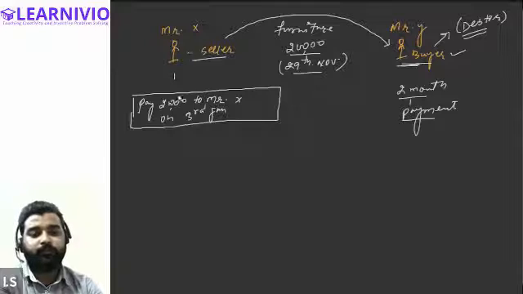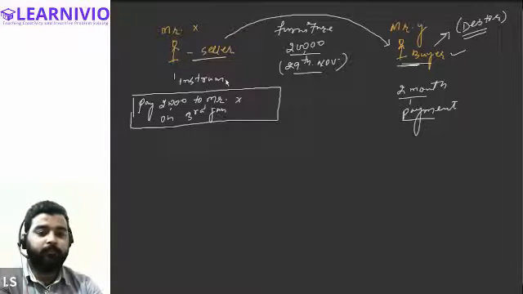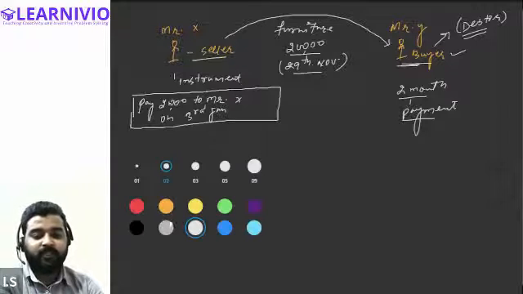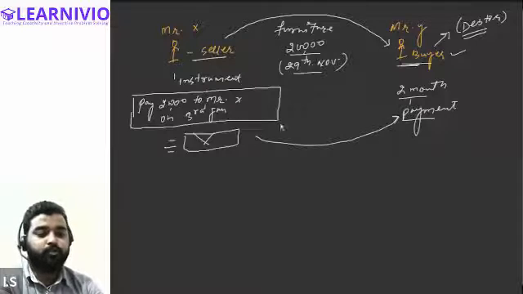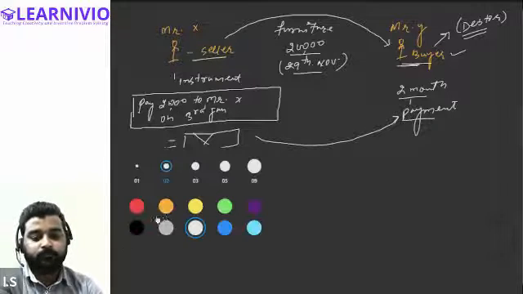Okay, so this instrument is written by whom? This instrument is written by the seller. After writing this instrument, the seller gives it to Mr. Y, and asks him to sign it.